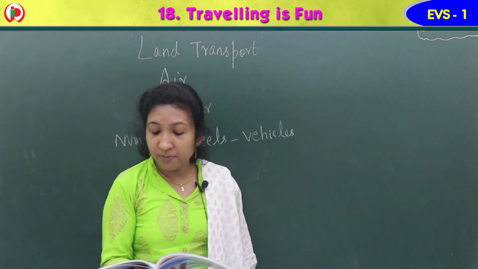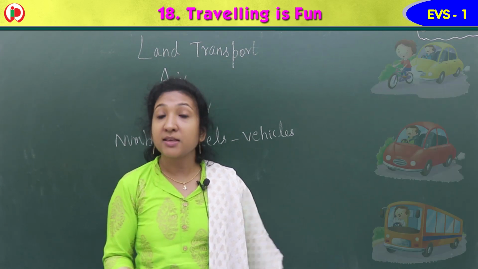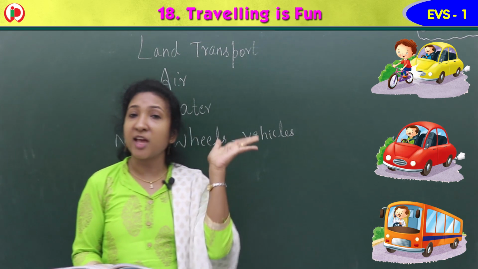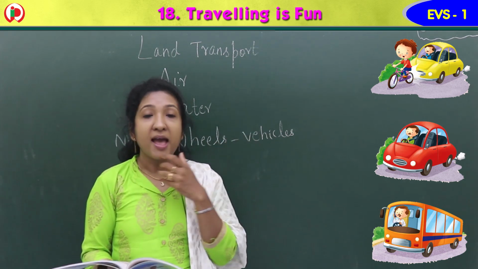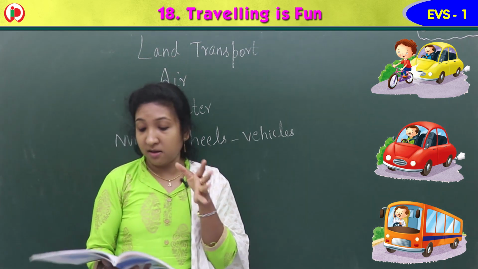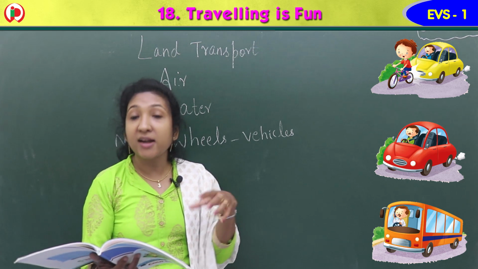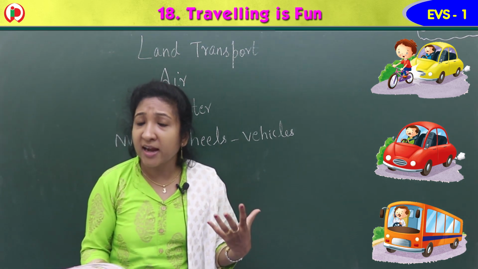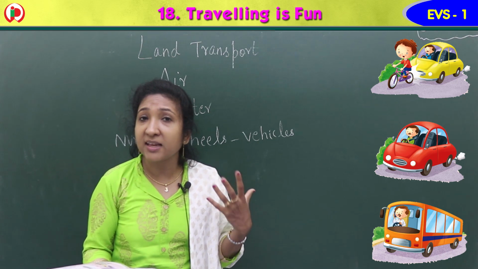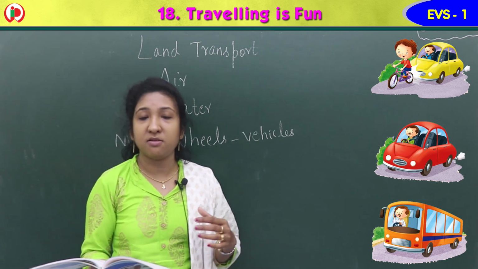Look at the people below and circle the people who are not driving carefully. Here you can see some images. Can you see the images here, children? Yes, you can see the images, and here you can see in the first image, in front of a car, a child is riding a bicycle. Is it safe for that child to ride a cycle like this? That too in front of a car.